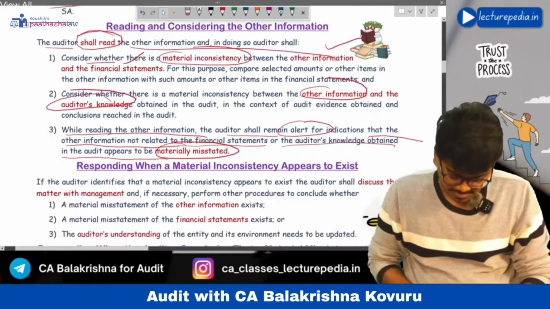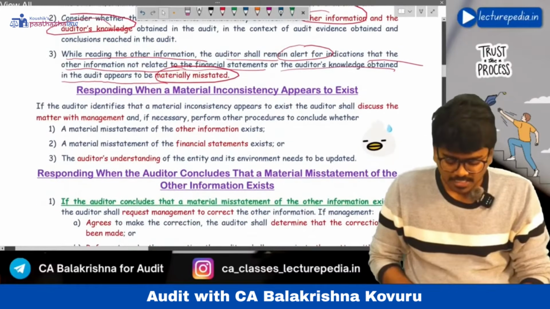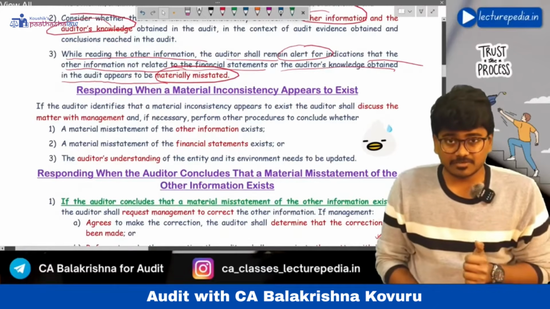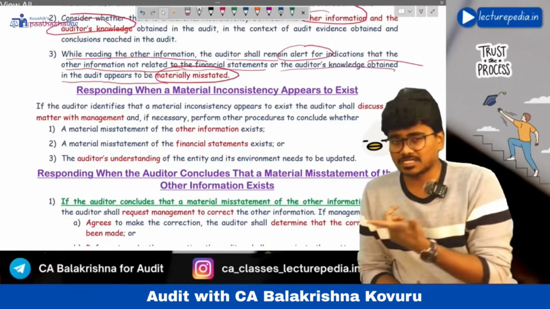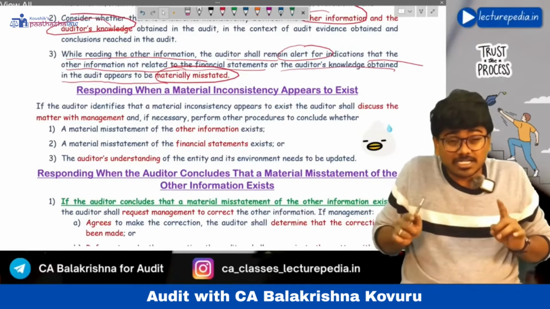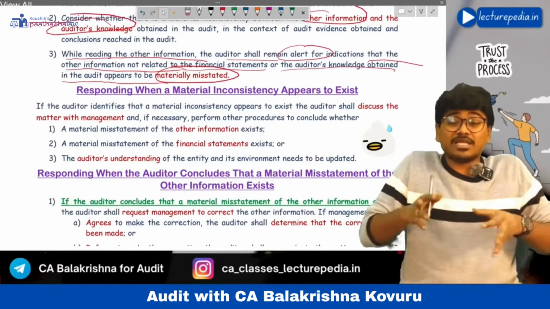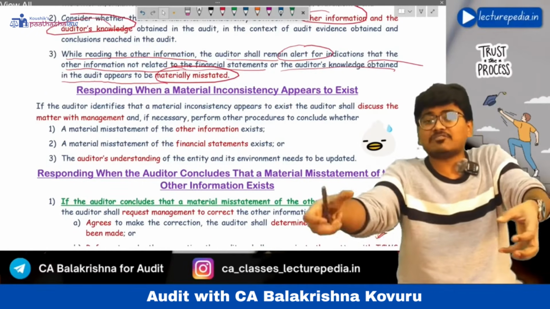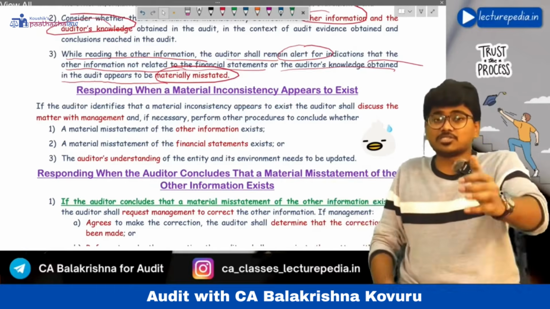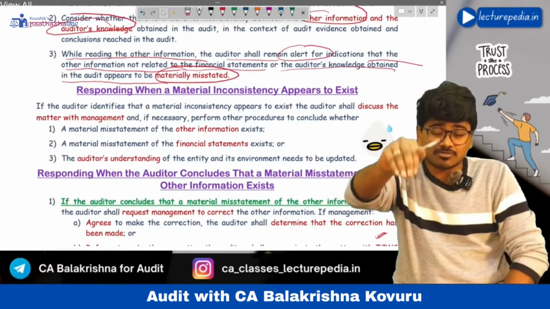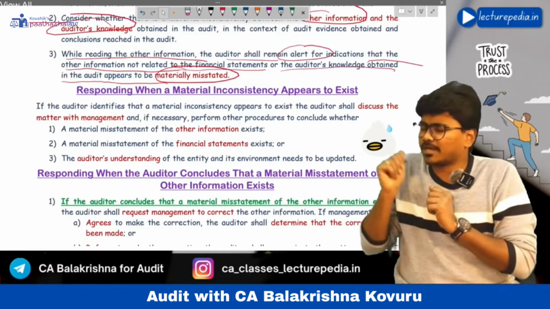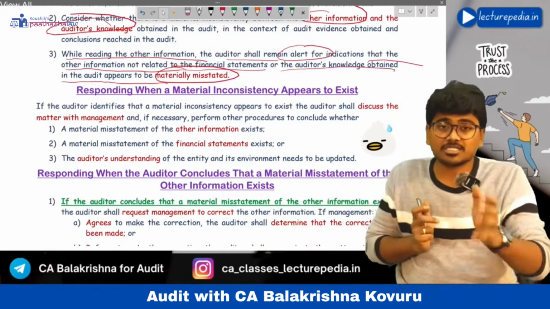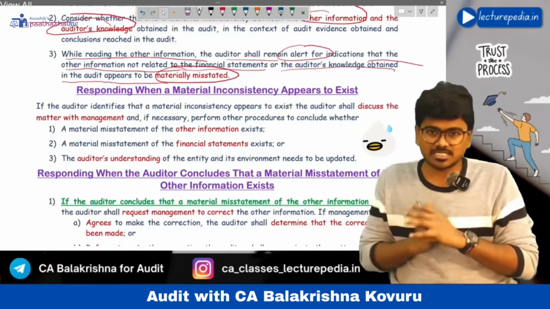Okay, next. Now, if he finds that there is an inconsistency between other information and the financial statements, see, the auditor has not yet found misstatement, he just found inconsistency. Not matching. Other information is not matching with the financial statements, or other information is not matching with the knowledge of the auditor. In such a situation, what does he have to do? He has to first of all communicate with the management. Management, other information is not matching with the financial statements, other information is not matching with my knowledge. Like this he has to communicate.